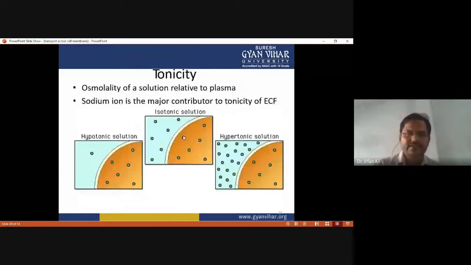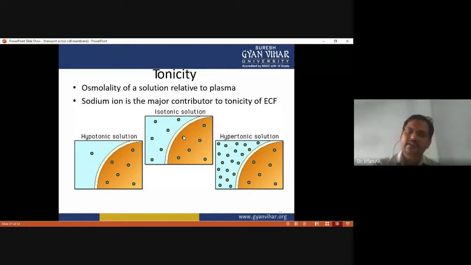And tonicity is a term used for the osmolarity of a solution relative to the plasma. Sodium ion is the major contributor to the tonicity of extracellular fluid. You have to see in this figure that when the concentration either inside or outside is equal, there is no movement of water molecules or solvent molecules. So this is called isotonic condition.